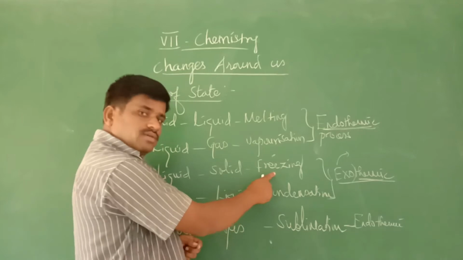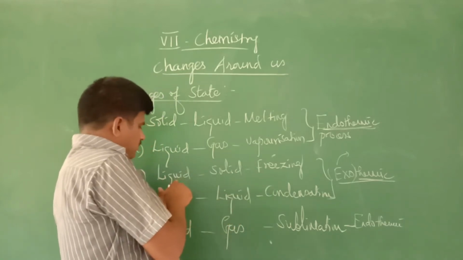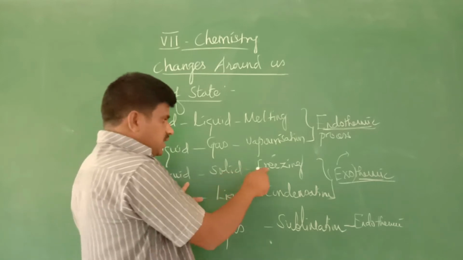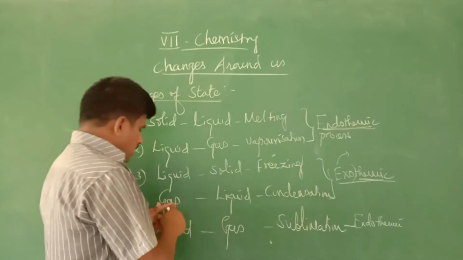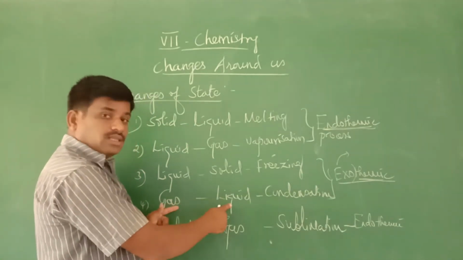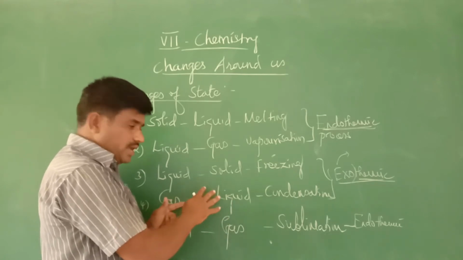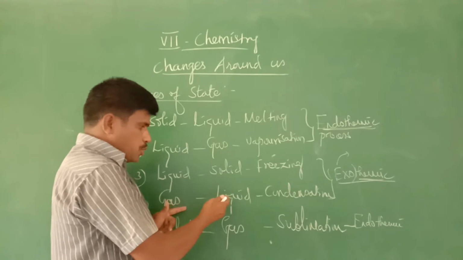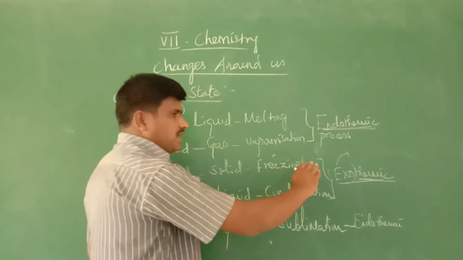So when a substance gets converted from liquid to solid, it happens by releasing heat energy. When a gas releases heat energy, it becomes liquid. That means on cooling, it becomes a liquid. Such a process is called condensation. So in this also heat energy is released.